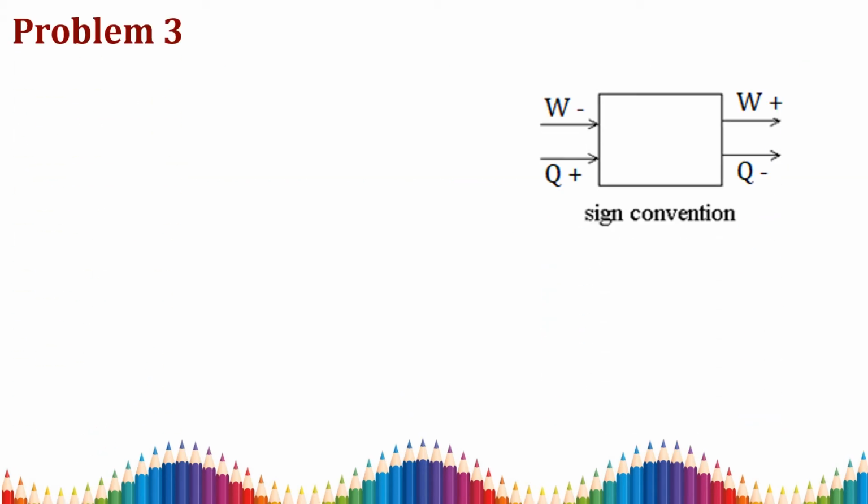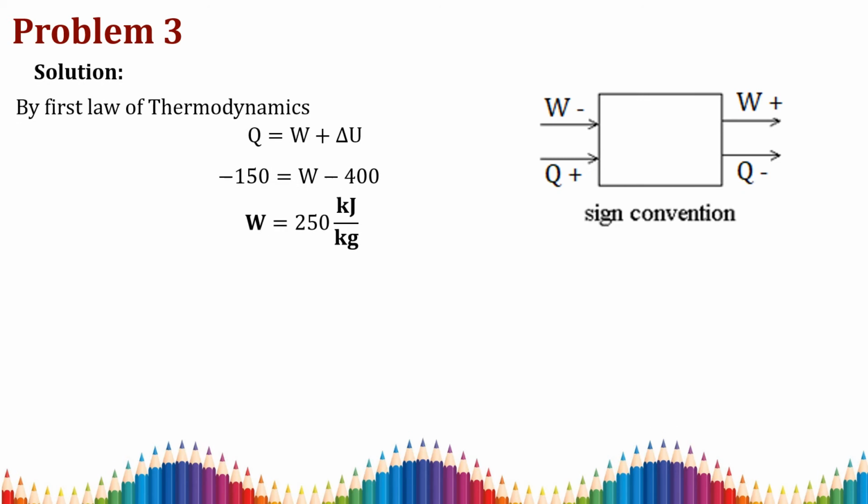For that, we use the first law of thermodynamics for a process. Consider the working stroke as a process. So in that process, the first law of thermodynamics is Q is equal to W plus delta U, where Q is the heat transfer, W is the work transfer and delta U is the internal energy.